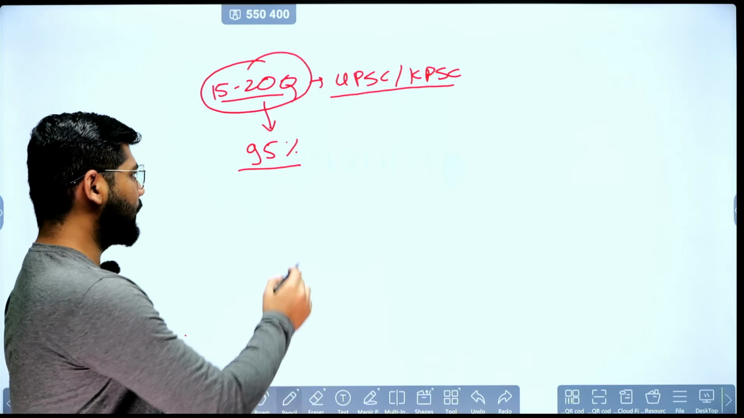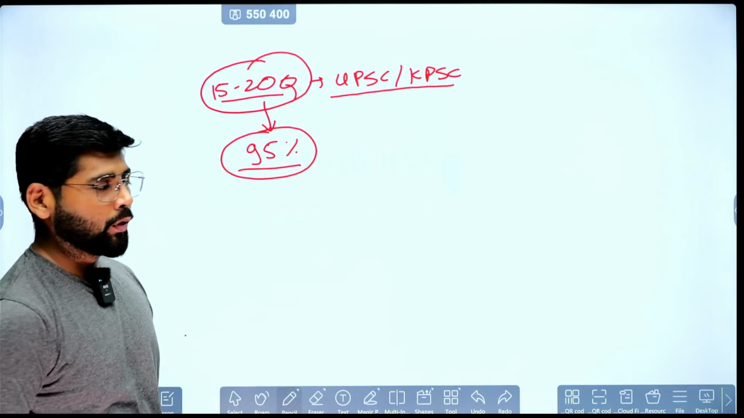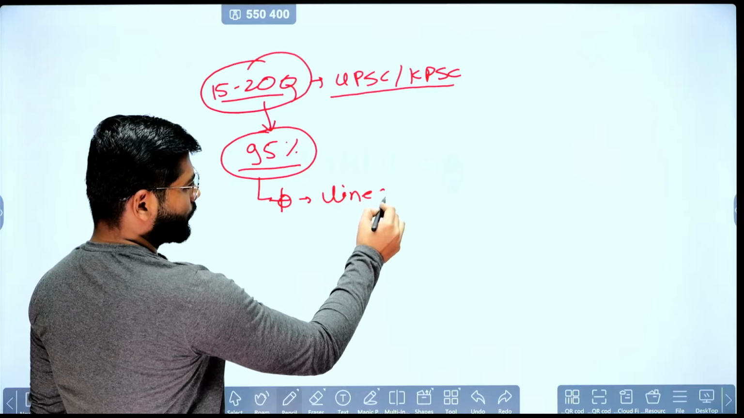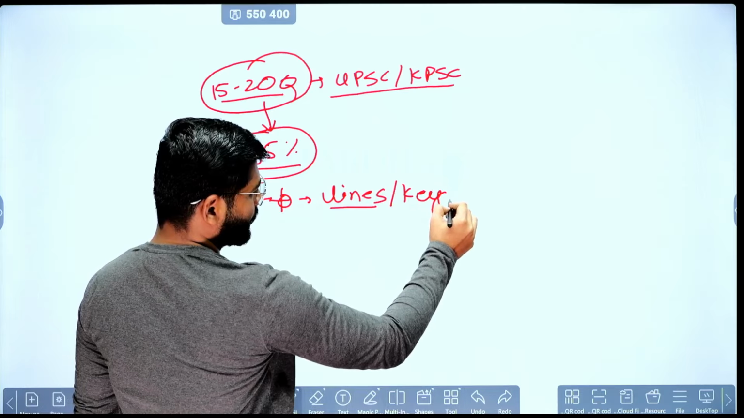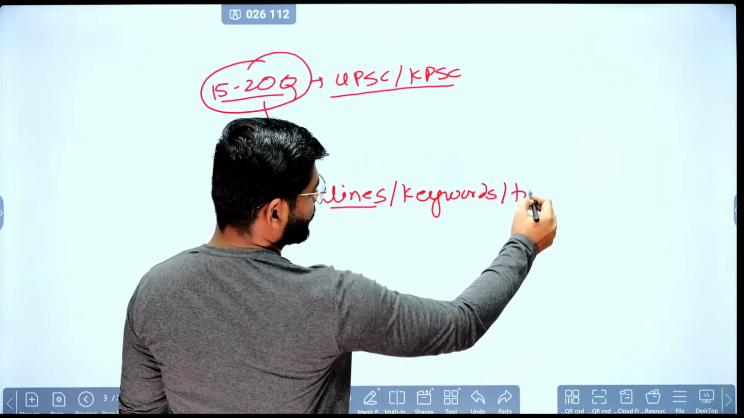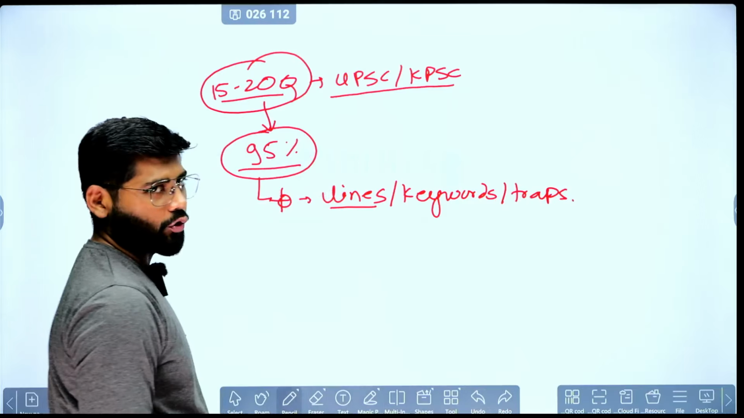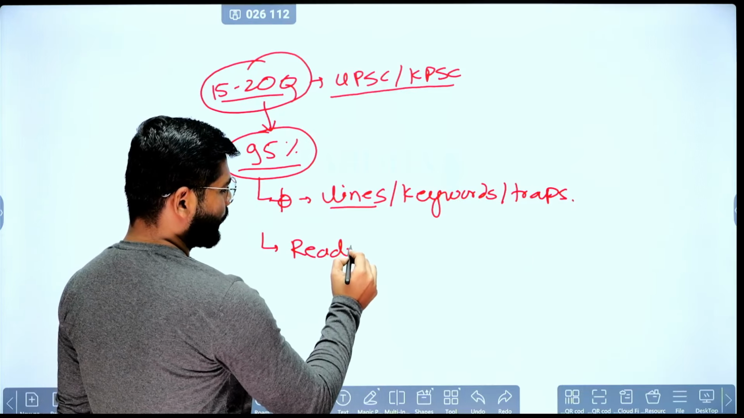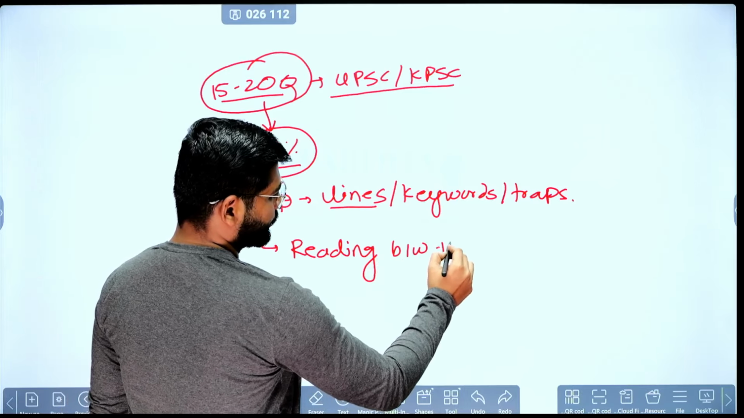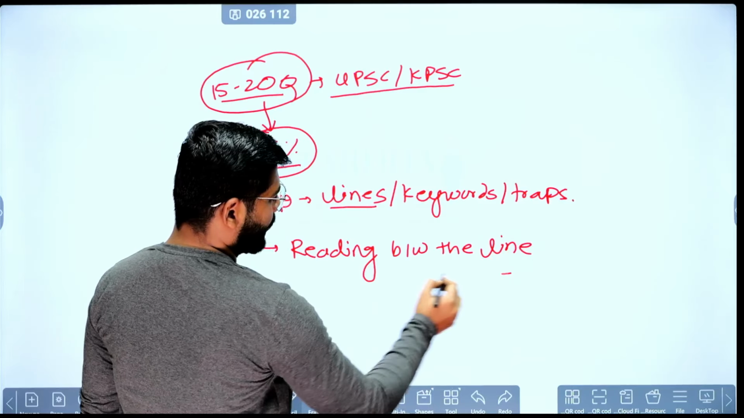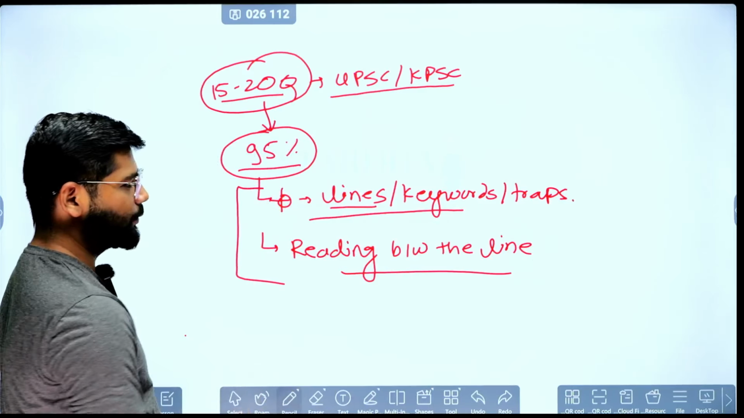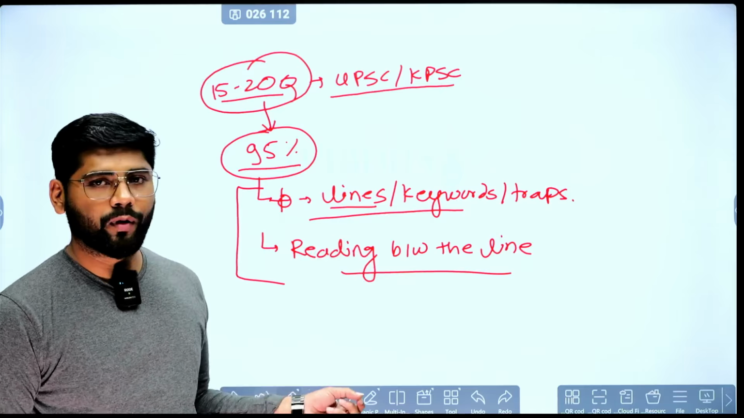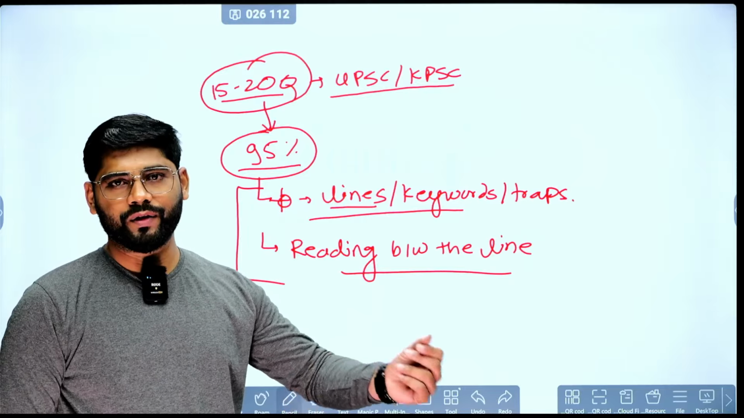But to keep this 95% strike rate, what do we need to do? We need to focus on the lines, the keywords, and the traps mentioned in Lakshmikant. Second, we need to learn reading between the lines. Many people lose marks because they do not focus on this aspect. They do not have the concentration and they miss some lines and keywords, and ultimately lose marks in the examination.